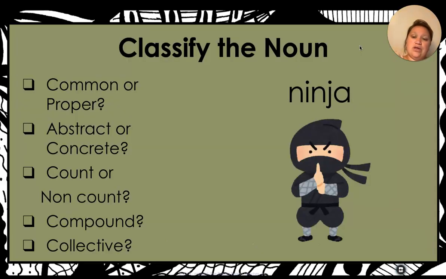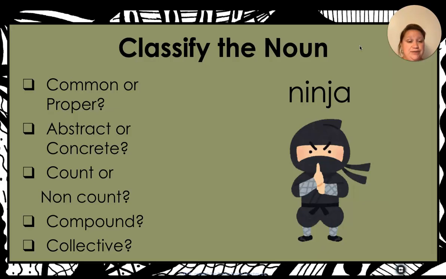Okay? So, when I was talking about classifying nouns, all the nouns can be these things: common or proper, abstract or concrete, count or non-count. It could also be compound. It could also be collective. Compound and collective, they don't have a counterpart. They don't have an either-or, okay? Only common and proper, only abstract or concrete, or count or non-count.